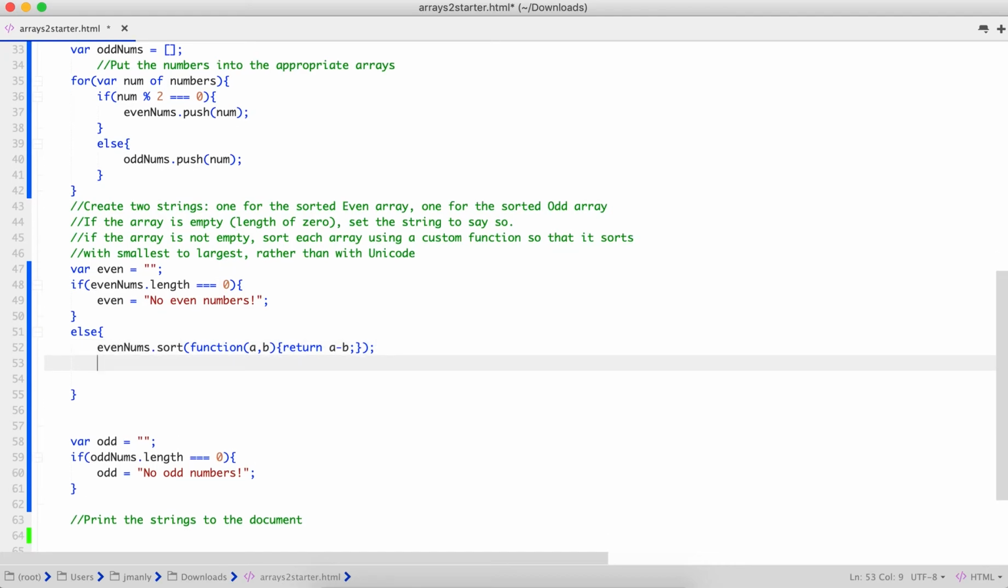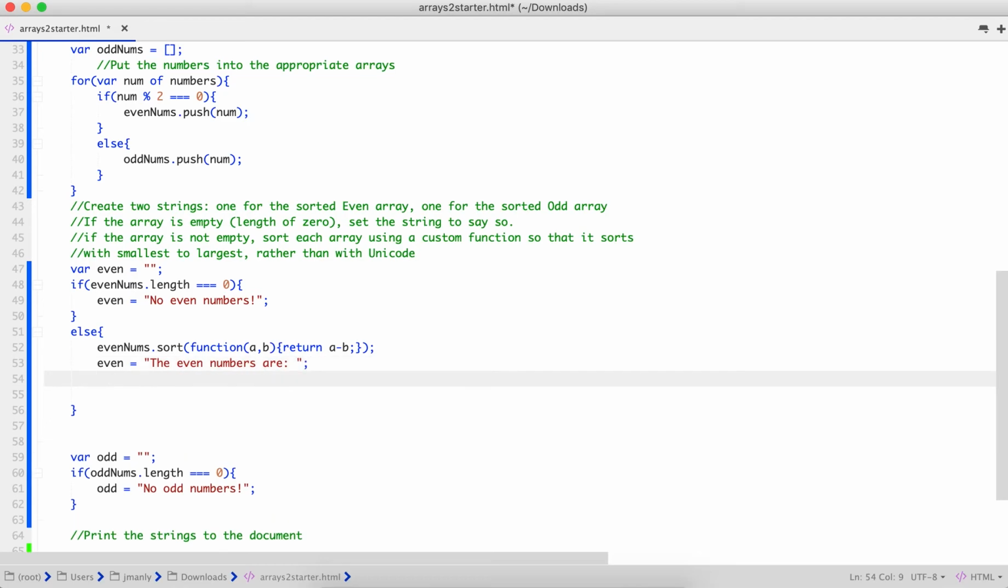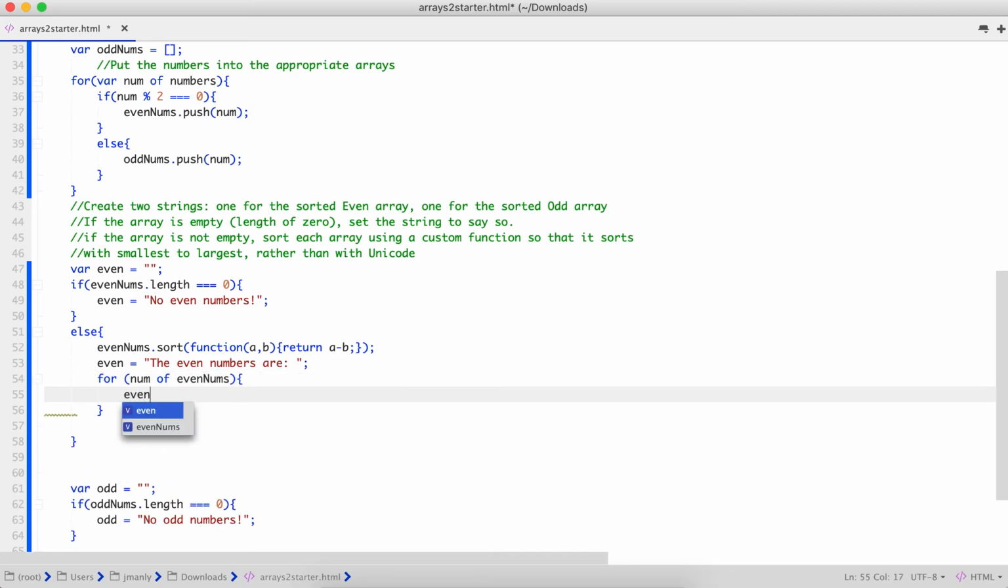All right, so there we go. There's our sort function. And then the next thing we are going to do is go ahead and update that string, and we're going to start it with "the even numbers are". And then we're going to use that for-of structure again. So for num of evenNums, even equals even plus num plus space.